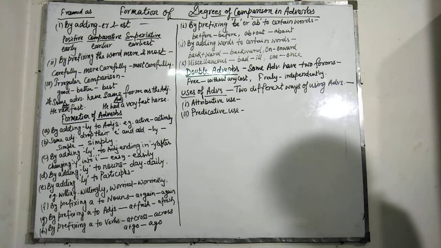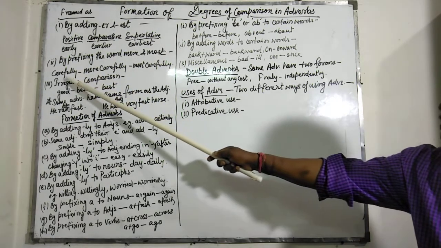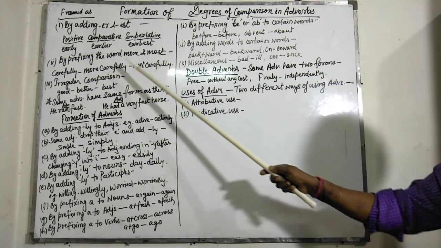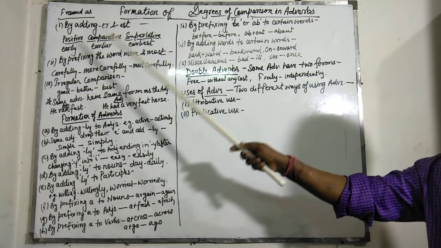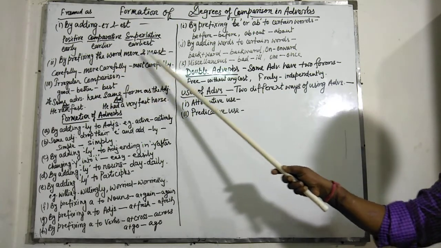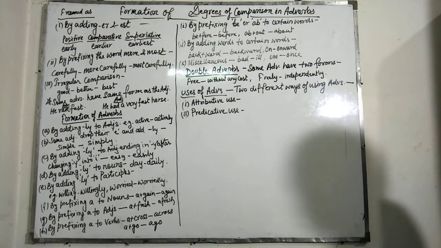An adverb ending in ly form, the comparative is formed by adding more and the superlative by most. For example, carefully, more carefully, most carefully. This is ending with ly, so its comparative degree is more carefully and superlative degree is most carefully. Then the third one is, here one thing is to be observed, that early has earlier for its comparative and earliest for its superlative degree.